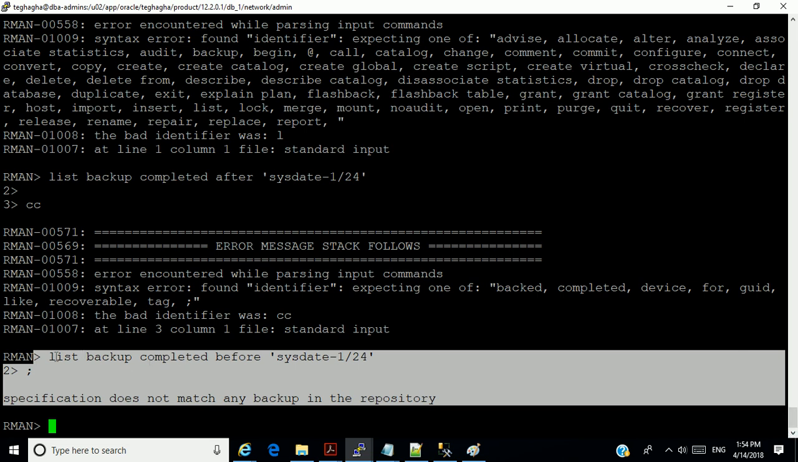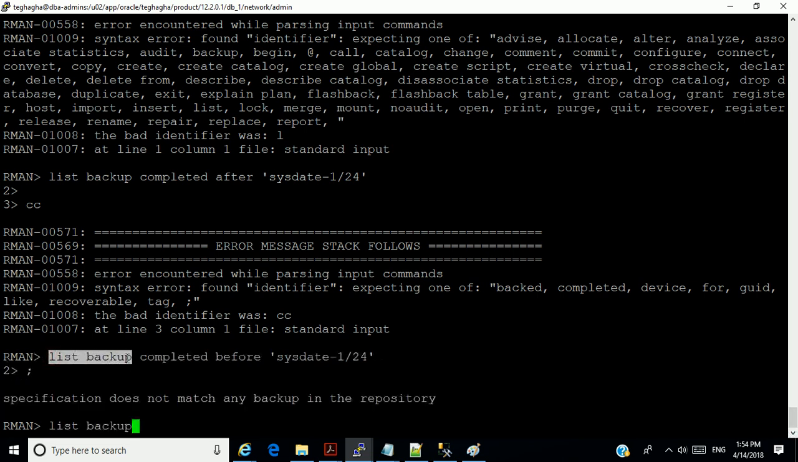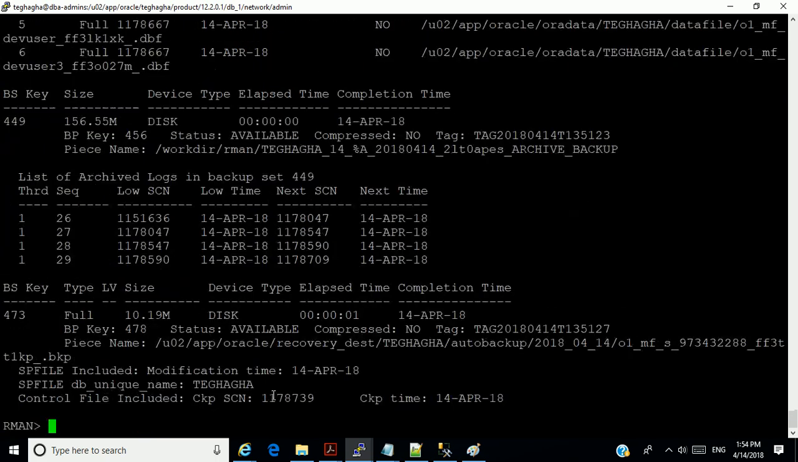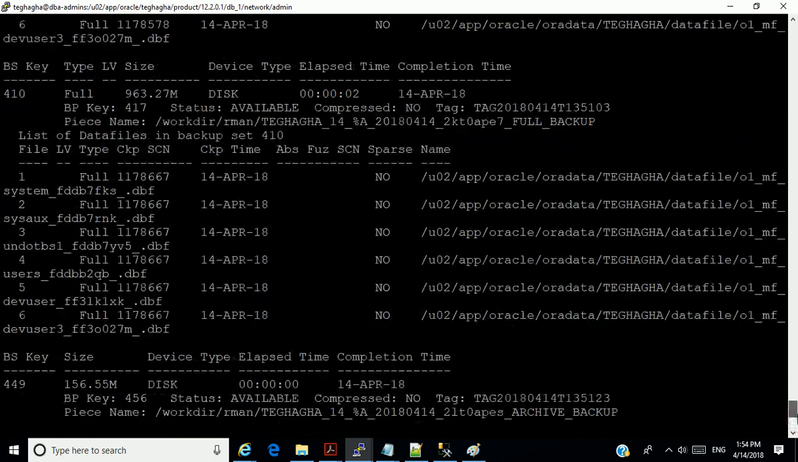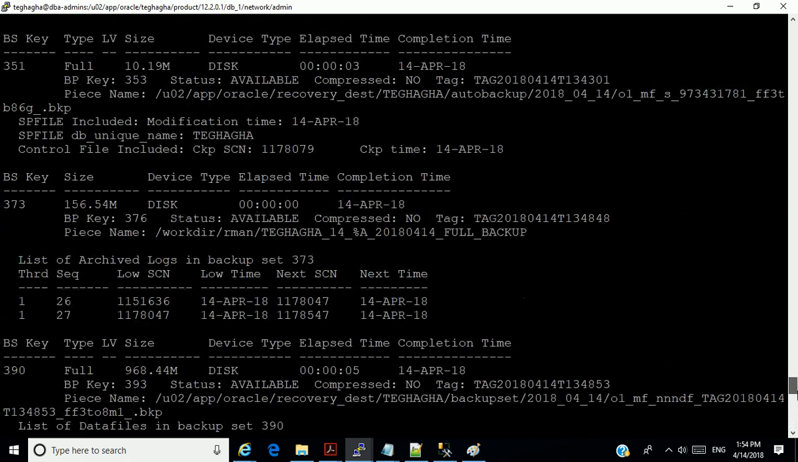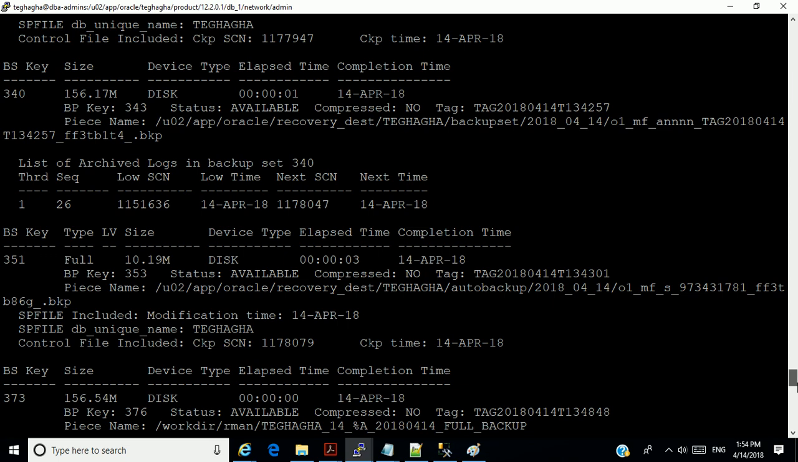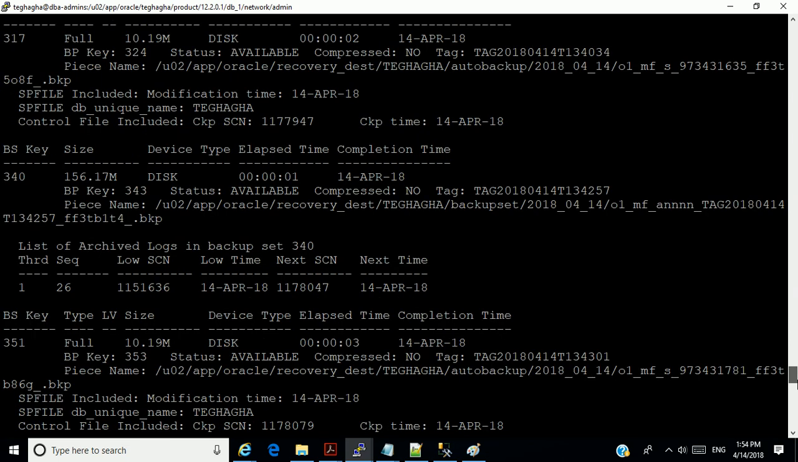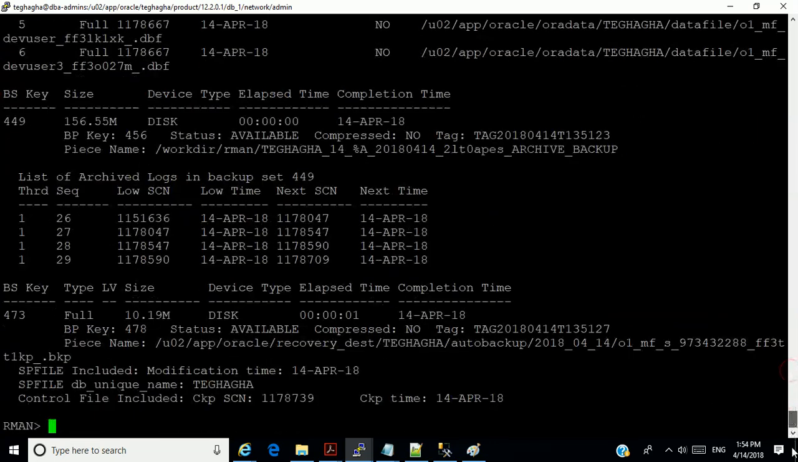Now, with the list backup, you can actually see the details of what you want to restore. You understand? For instance, if you're told to restore something at a certain time, you can go back and look at the time that corresponds to a backup. I can specify whether that restore is possible. Then you can run a command called restore database preview.